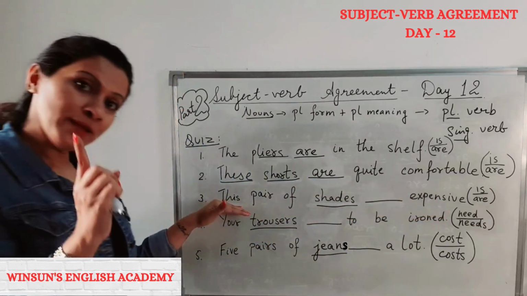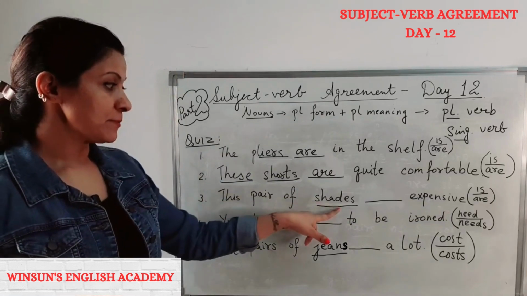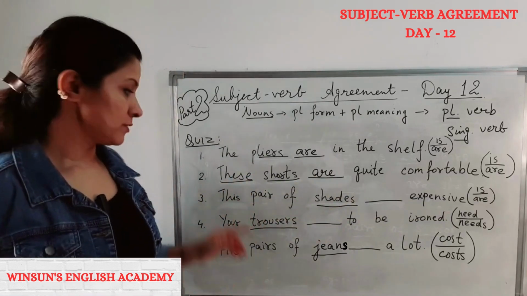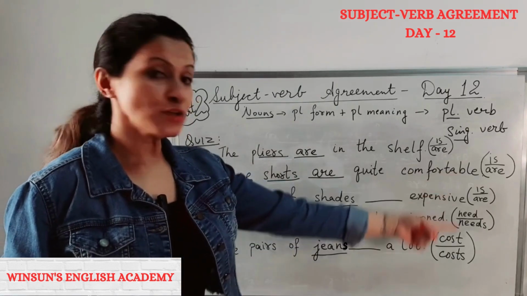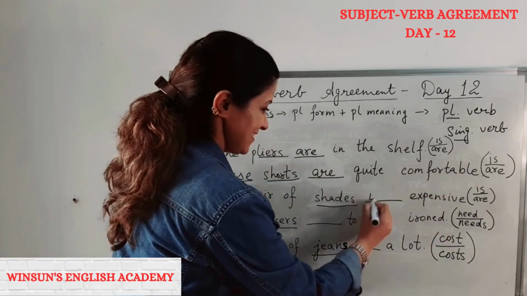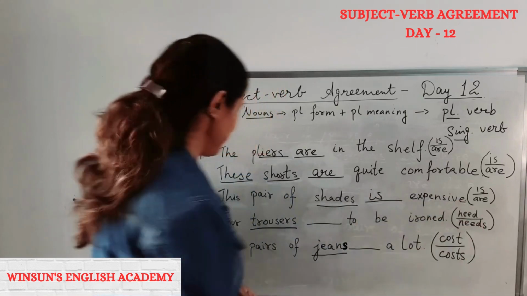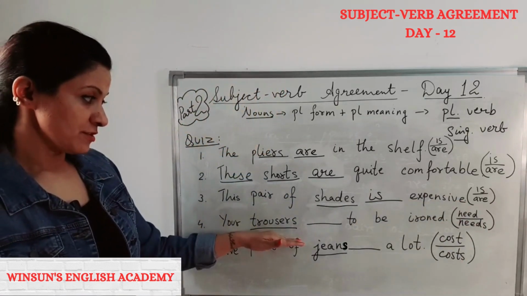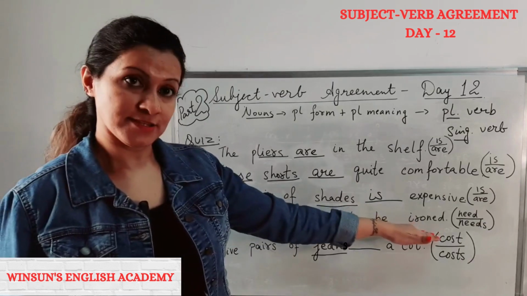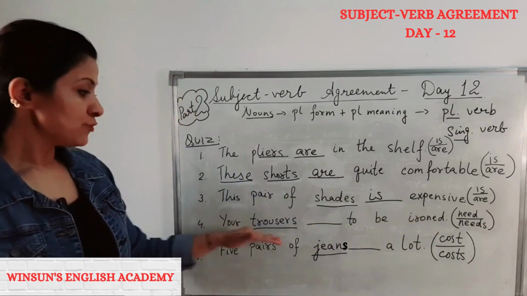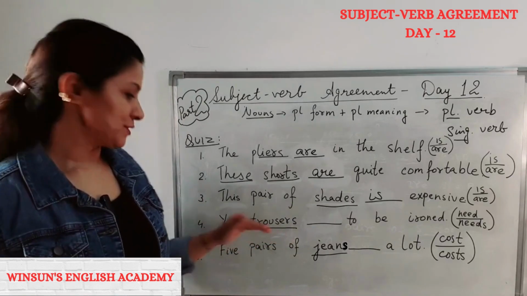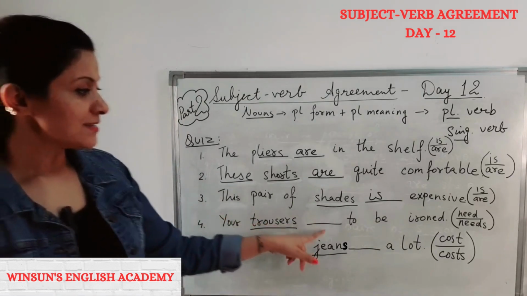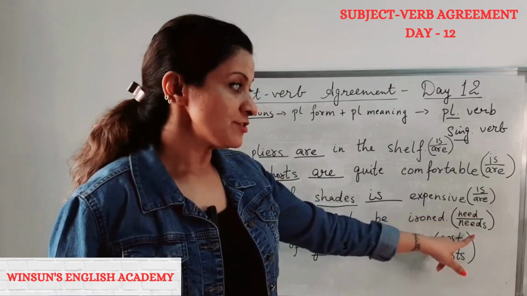All right, now this pair of shades dash expensive. This means one, right? It's the name with an S. Don't bother about that. This pair of shades dash expensive is or are? Correct. Is. Your trousers dash to be ironed. Now, your trousers, do we know how many? No, which means plural. Your trousers dash to be ironed. Need or needs.